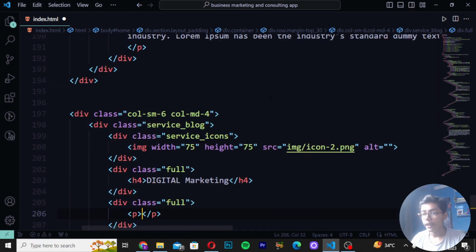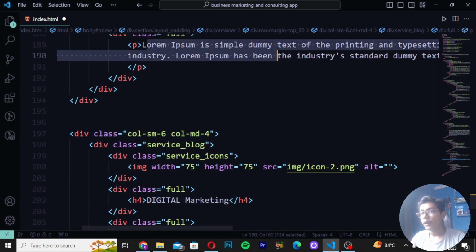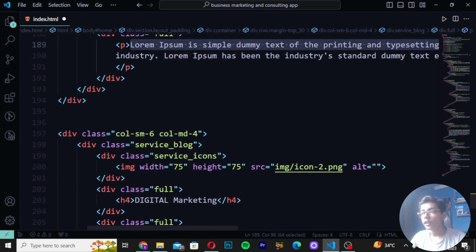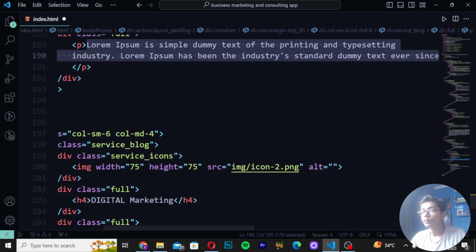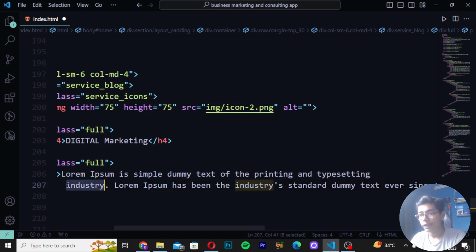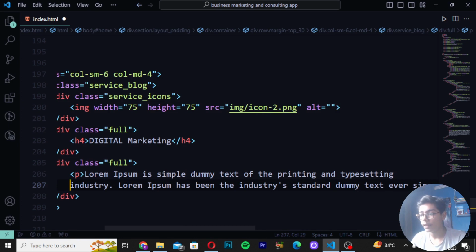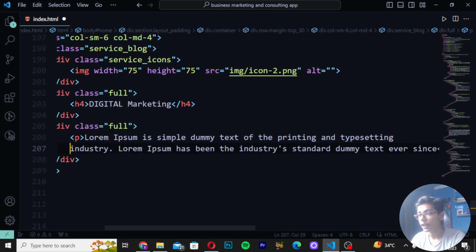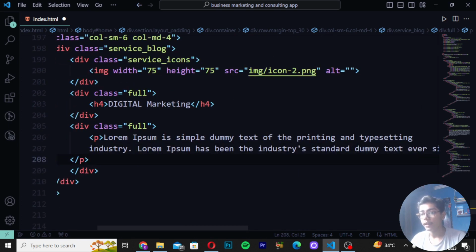After writing the p tag, copy the text which we have just written here. So I will be now moving, copy the text and then paste it here. After doing that, just press backspace here to give some spacing. So you can see now we have done that here, and take this p tag down as well. So just press enter here also.